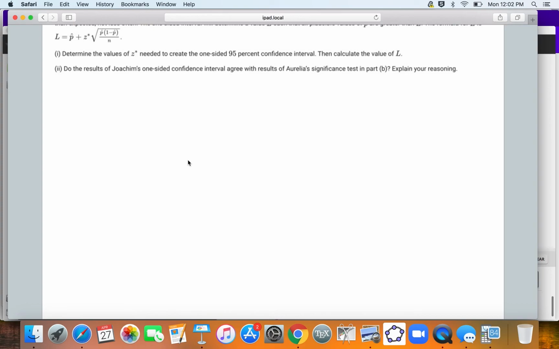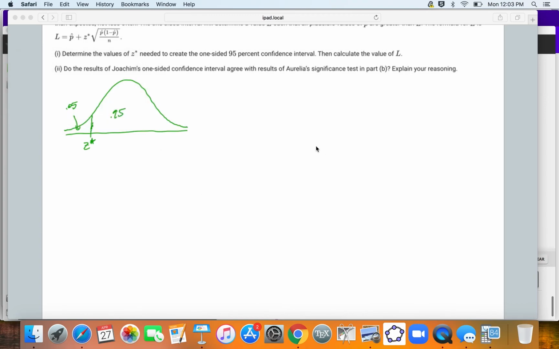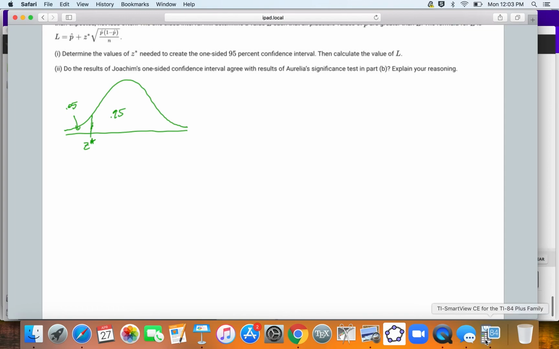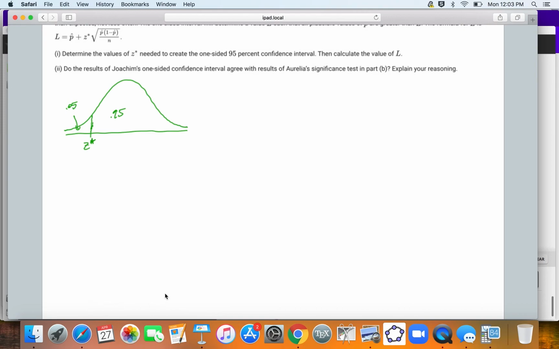So I'm going to find this Z critical value here. So we're going to do inverse norm 0.05. But that's going to get us the same thing as inverse norm 0.95, so it's the negative version of this. So negative 1.64.